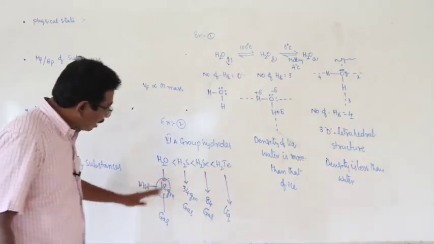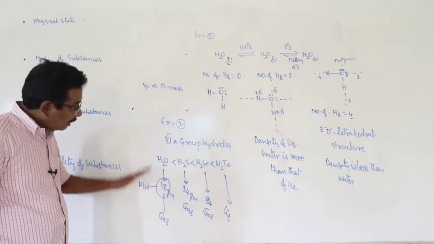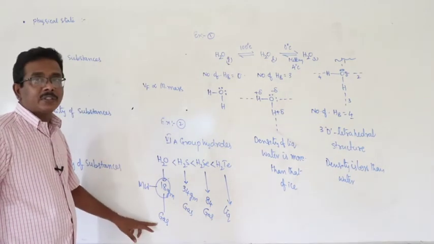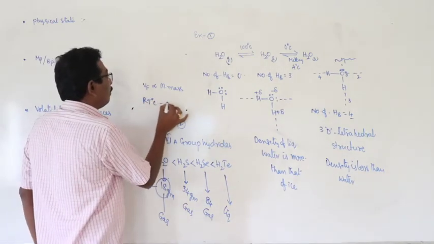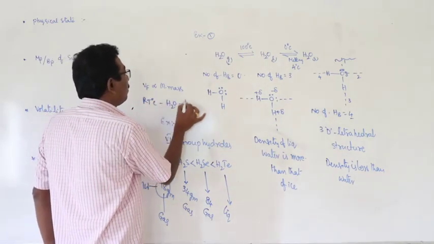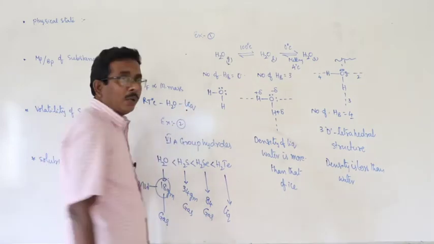So based on the molecular mass, water should be in the gaseous state, but instead, at room temperature, water exists in the form of liquid. Why?